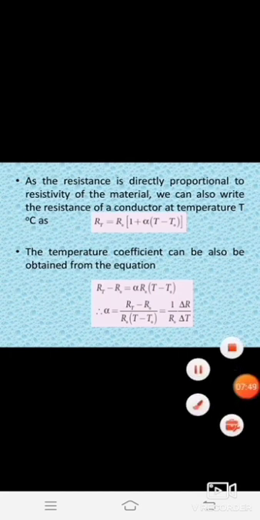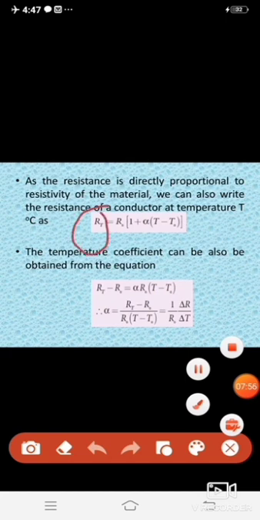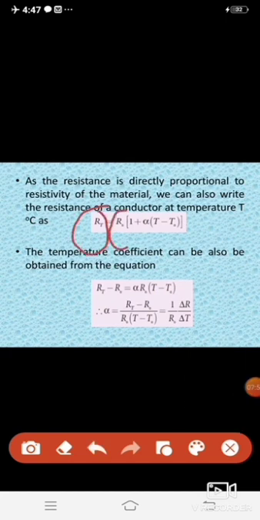Here the resistance is directly proportional to the resistivity of the material. We can also write the resistance of the conductor at a temperature T degree Celsius as RT is equal to R naught into 1 plus alpha into T minus T naught. Here RT means the resistance of the material at a particular temperature. Next, what is R naught? R naught means the resistance at a reference temperature of 20 degrees Celsius.